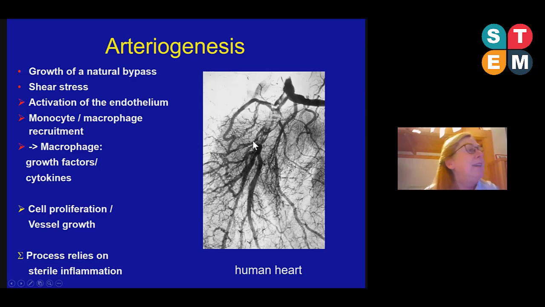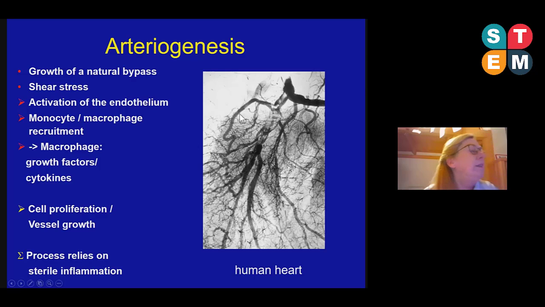And due to the increased mechanical load, due to the increased shear stress, this collateral artery started to grow and finally created a natural bypass, what you can see here, which completely overtook the function of this occluded coronary artery. And this natural bypass always appears in this typical corkscrew formation.